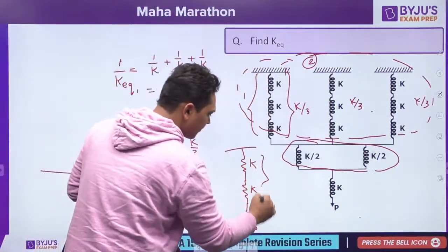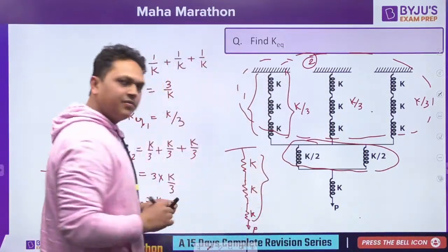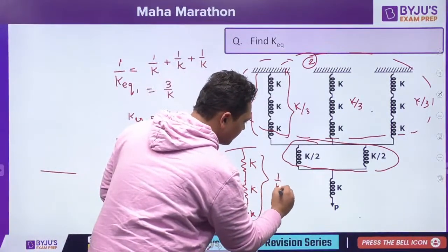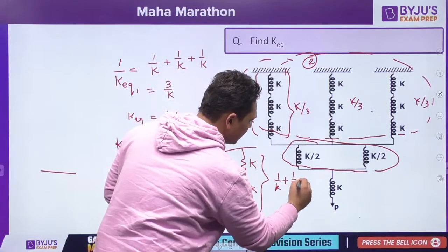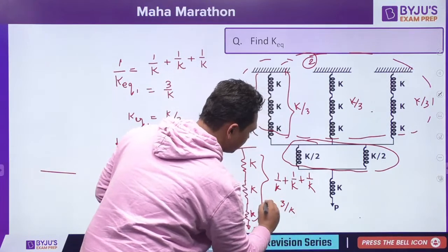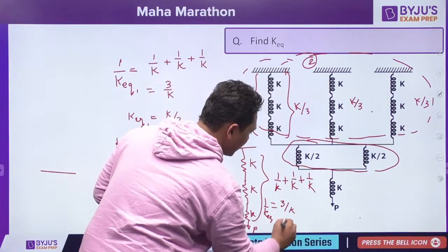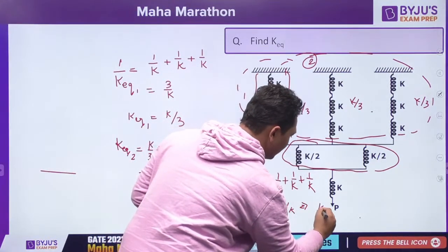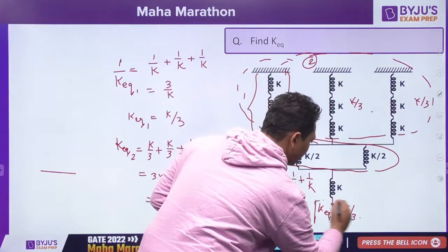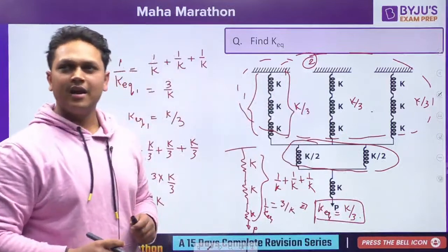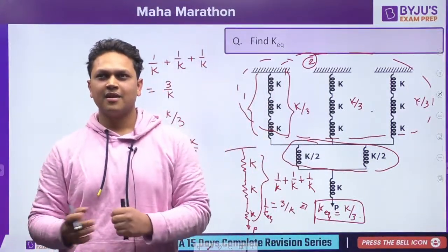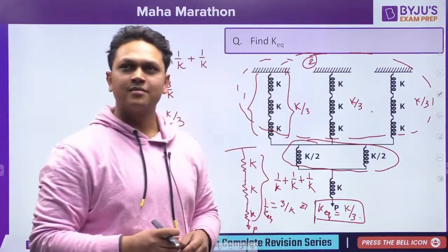And these are three springs which are in series. So for this, 1 by K plus 1 by K plus 1 by K, which is equal to 3 by K, which is 1 by K equivalent. So this implies that your K equivalent is equal to K by 3. Any doubt to anyone? Any doubt, guys? Any doubt, anyone? Is it clear to all?